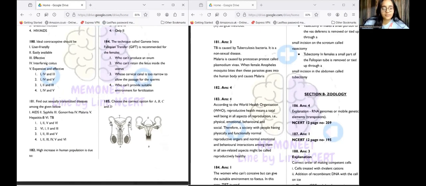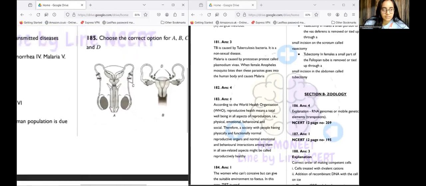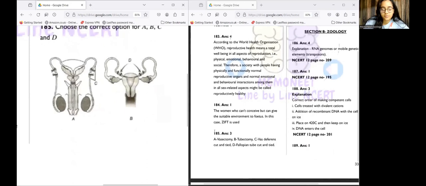Moving on to question number 185. Choose the correct option A, B, C, D in this diagram. So as we can see, the answer for 185 is option number 3. That is, A is vasectomy. Obviously, we need to first identify the organs. So this is the male reproductive system. This is the female reproductive system. That's what we need to identify first.